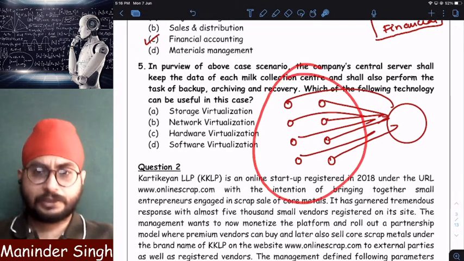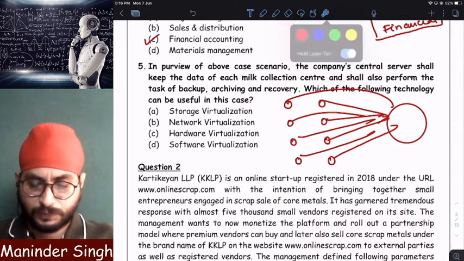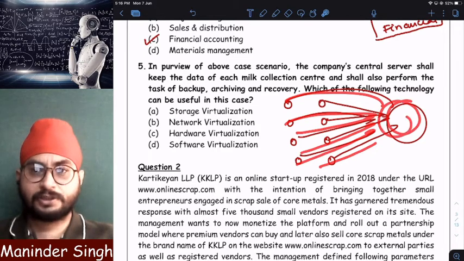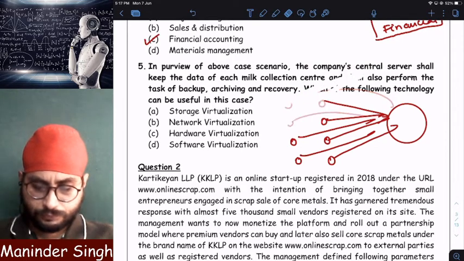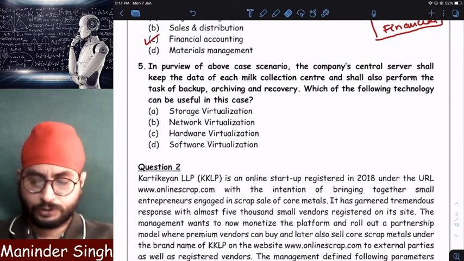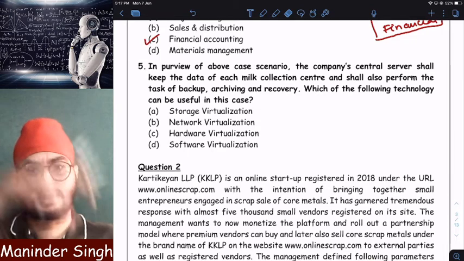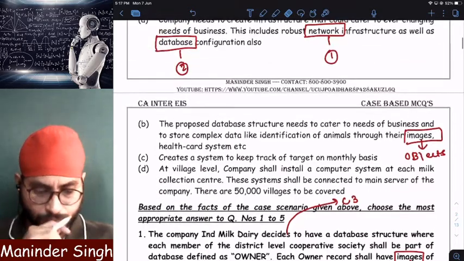Data from different computers, data from different places in India is transferred and kept where? In a central server and managed from a central server. Correct? Data from 50,000 computers in 50,000 villages is transferred and kept where? In a central server. That is what they have given, right? See here.